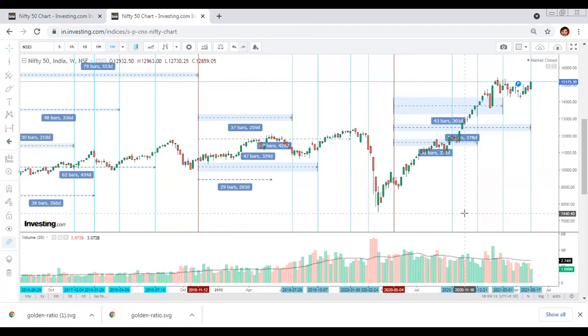Now, the number of weeks which we obtain has to be multiplied by the Fibonacci ratio, which I have shared on the screen. From that, you will get 4 bands of weeks in the total transition of the North Node into a particular zodiac sign. Starting from the current, I have one that is 33 bars, that is 33 weeks. Then I have 54 bars. Then I have 43 bars. So if you see, first of all, whenever the North Node starts its transition into a new sign, there is always a sort of trend reversal.